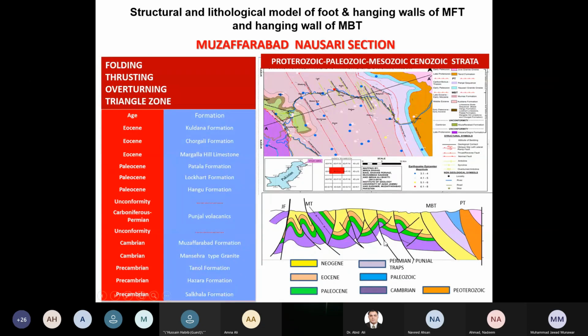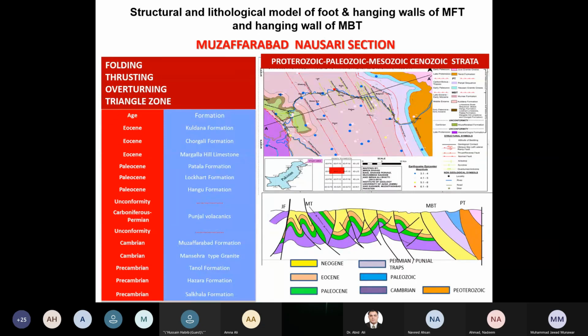In the bottom section, GF is the Jhelum fault and MT is the Muzaffarabad thrust. From the Muzaffarabad thrust to MBT and to the Punjab thrust, you can see a number of folds present and preserved in this cross section, and you can traverse this road and practically see and map all the lithologies and the faults through this cross section.